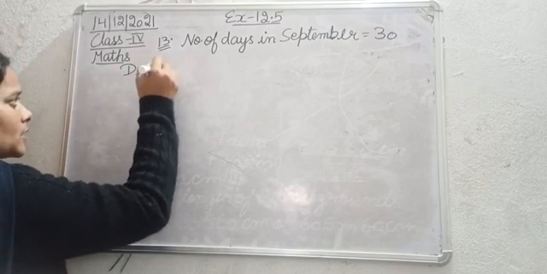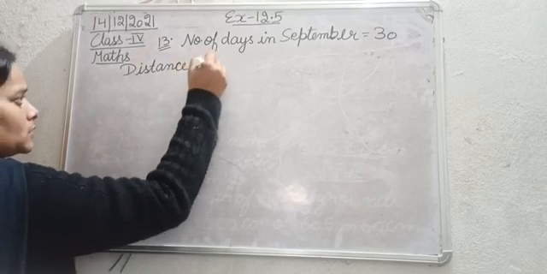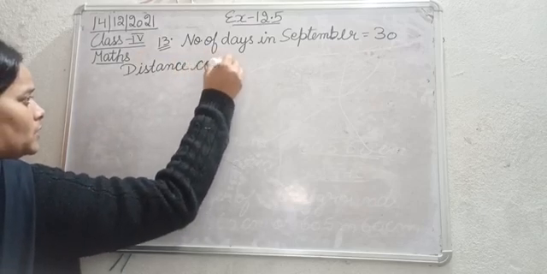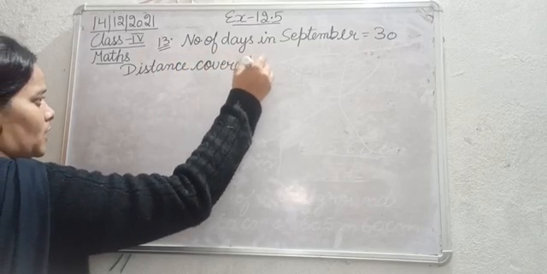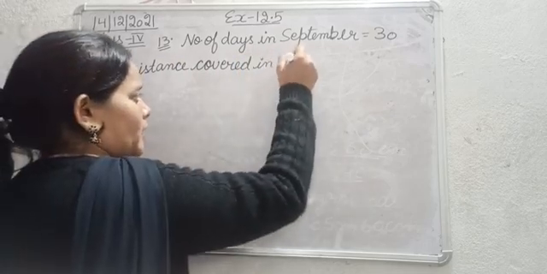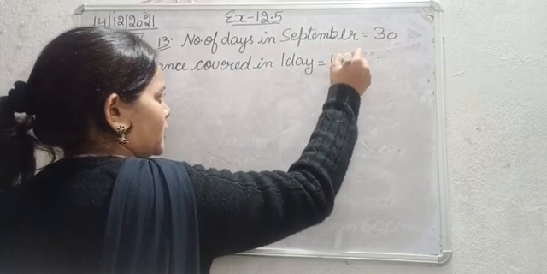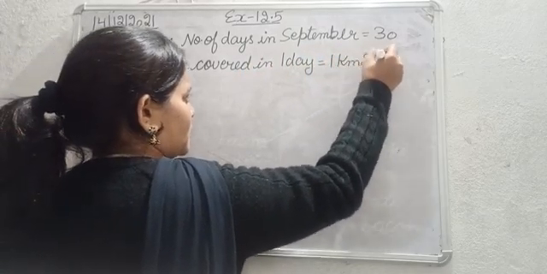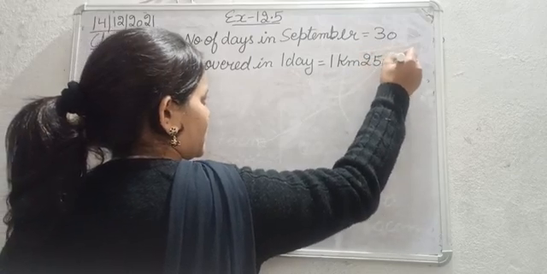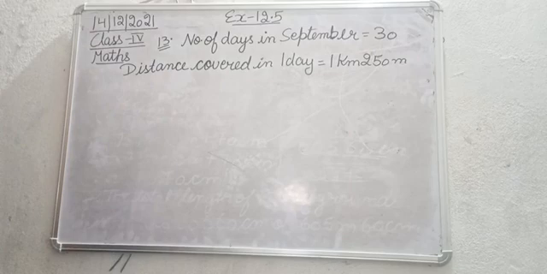Distance covered in one day, that is 1 kilometer 250 meter.